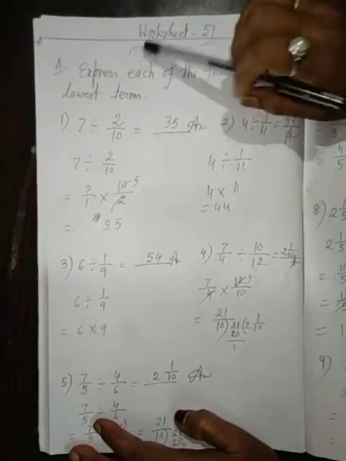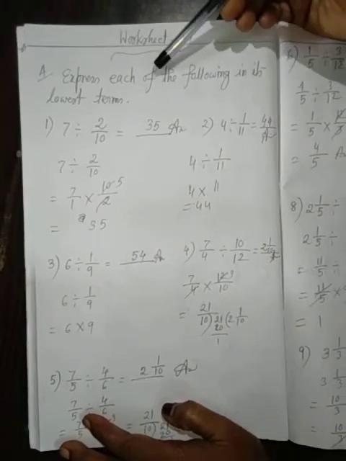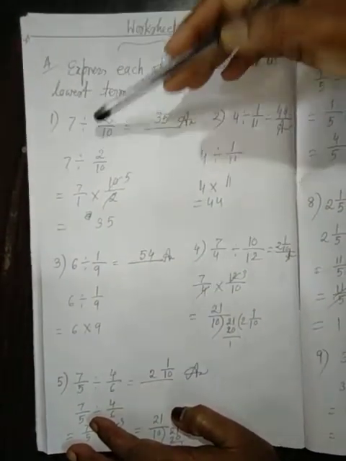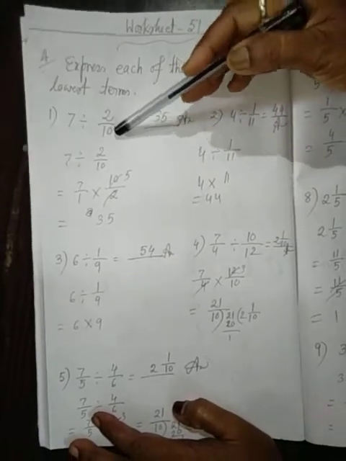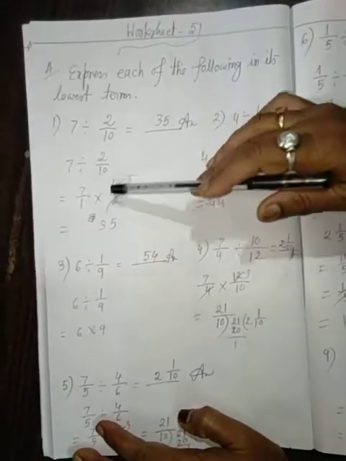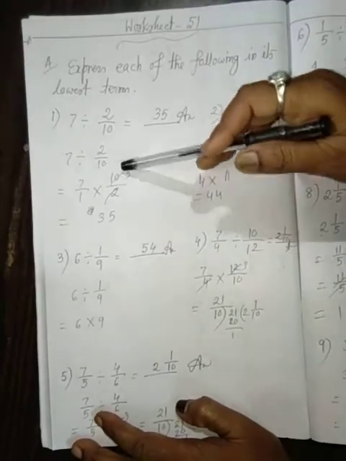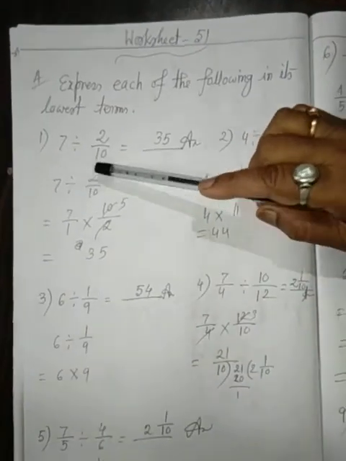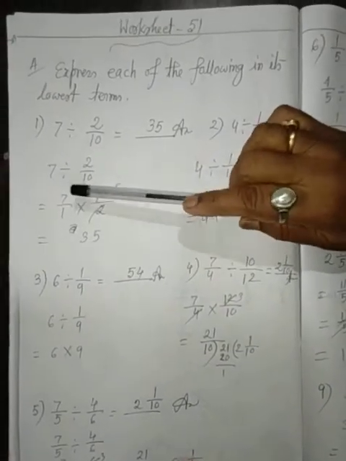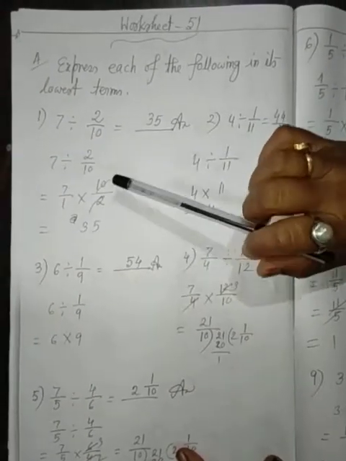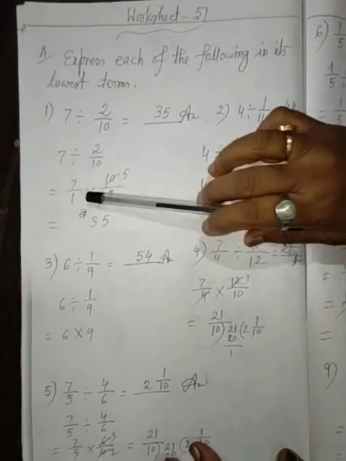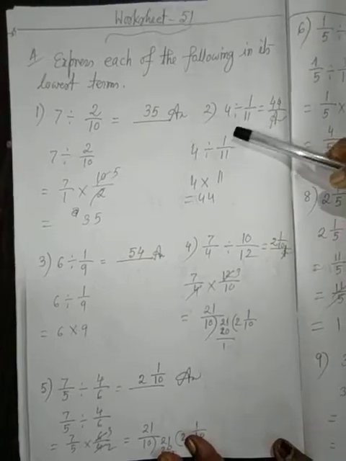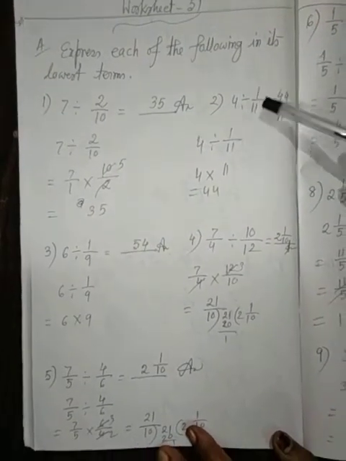Worksheet 51, question A. Express each of the following in its lowest terms. 1. 7 divided by 2 by 10. That is 7 by 1 into the reciprocal 10 by 2. 2 into 5 is 10, 5 into 7 is 35. Answer 35.